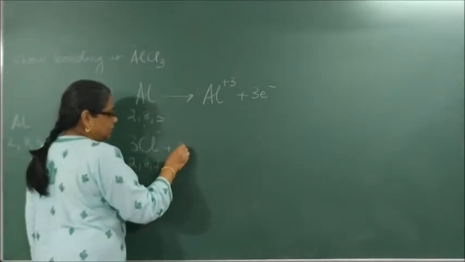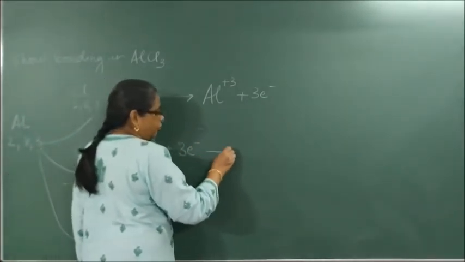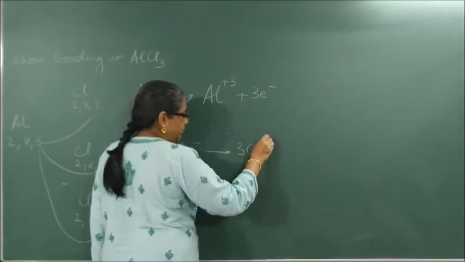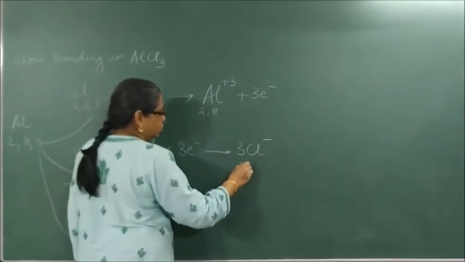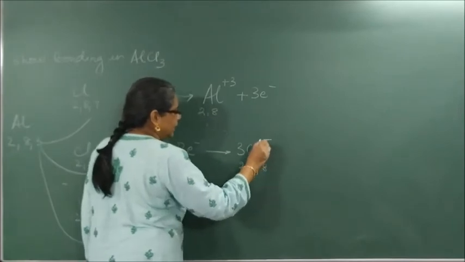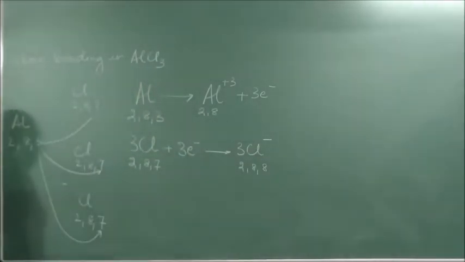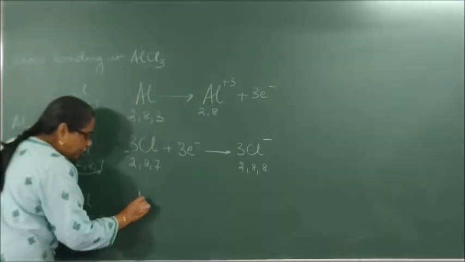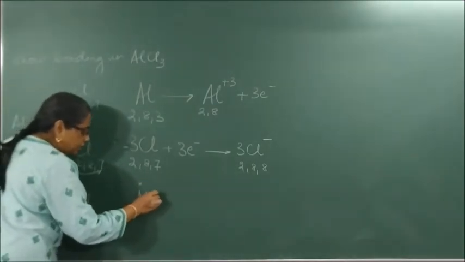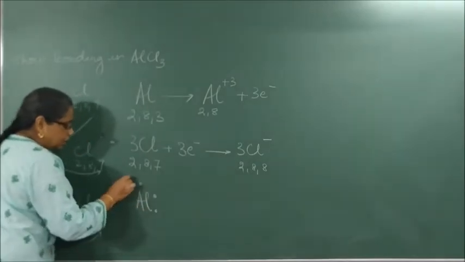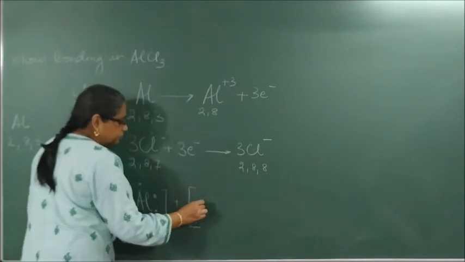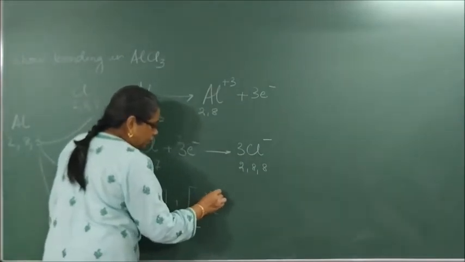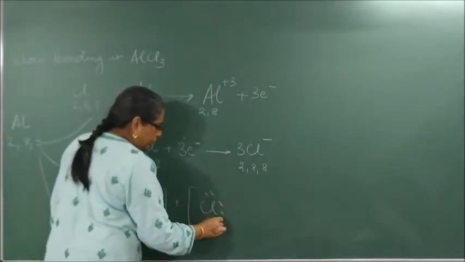It will take 3 electrons to form 3 Cl minus. What is my configuration here? 2, 8, 8. Correct? Now the final thing. Al. How many electrons? 1, 2, 3. This reacts with what? Cl. 1, 2, 3, 4, 5, 6, 7.